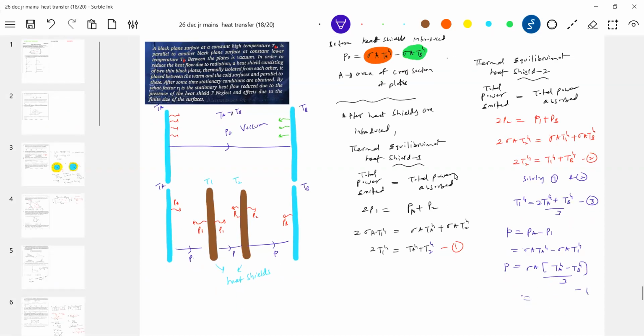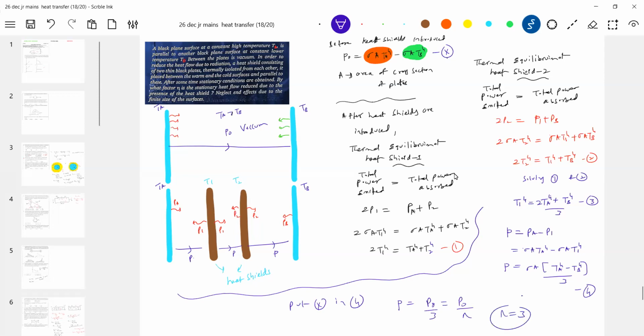Okay, this let me call equation 5. Okay, let me call this equation X. So put 4 in X, put X in 4. So therefore, how much will we get? P naught by 3. So he's telling us it will in fact reduce by eta times. So what is eta? 3. This is our answer.